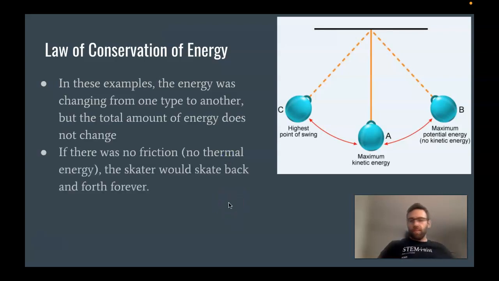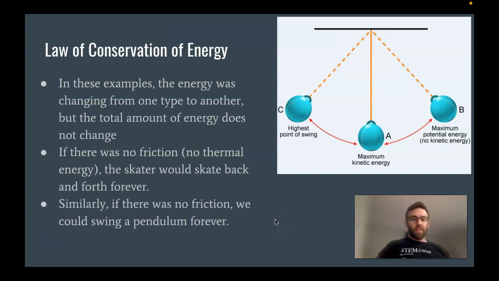If there was no friction, like no thermal energy, the skater from the last picture would be able to skate back and forth forever. Similarly, if there was no friction, we could swing a pendulum back and forth forever. Unfortunately, the real world does have friction, so if you go to a skate park and you skateboard, you can't just go back and forth forever. You have to put in some effort to keep going. Or for a pendulum, if you let it swing, you'll notice that it doesn't swing as high, and eventually it slowly comes to a stop.